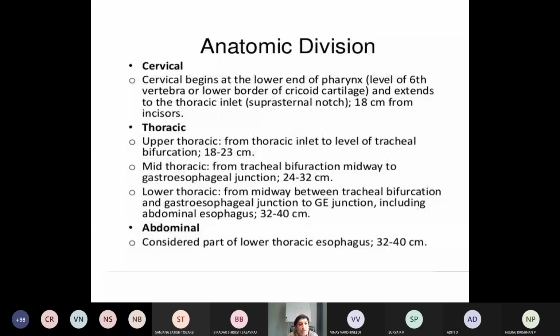Gastroesophageal junction. Now the abdominal part, that is the lower part of the thoracic esophagus, it is around 30 to 40 centimeter, and lastly joins the cardiac end of the stomach, continuing again as the proper stomach. So these are the brief divisions as per their location: cervical, thoracic, and abdominal anatomical divisions.